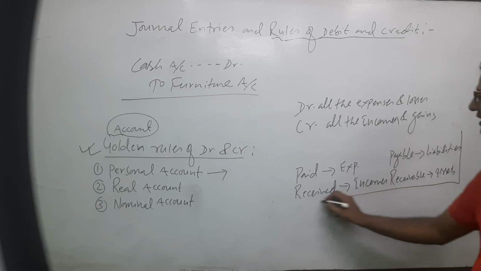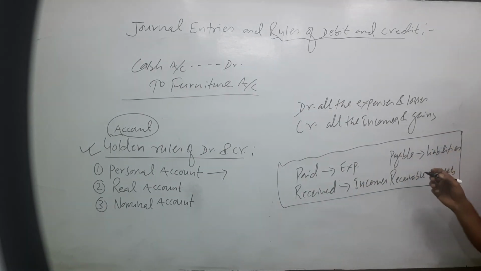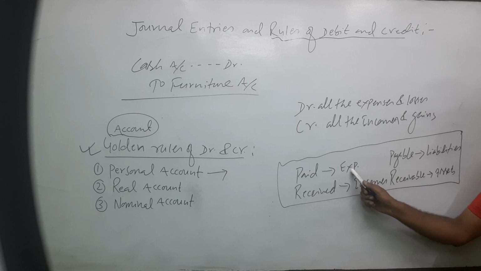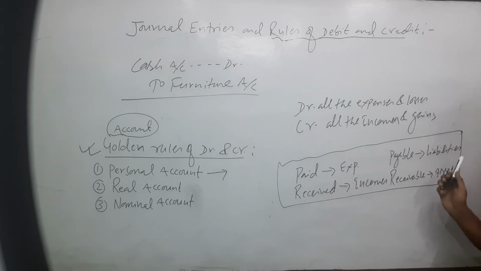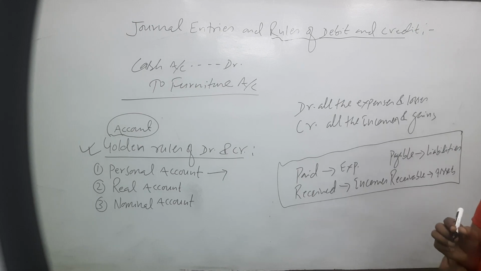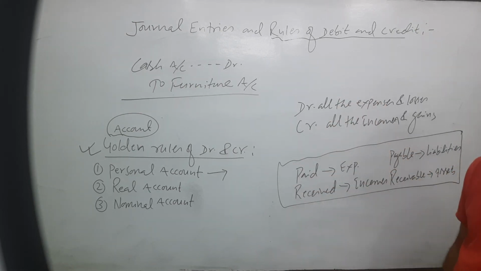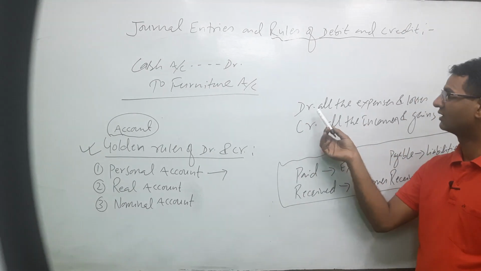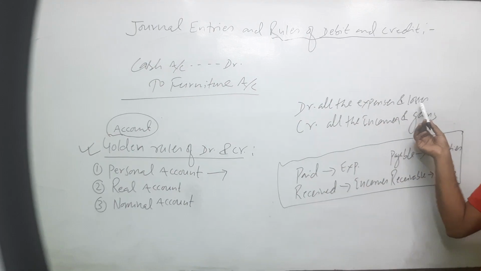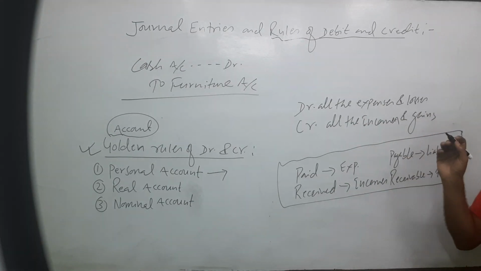Very important thing is that you have to understand, you have to read, you have to listen, you have to watch. Paid are expense, received are the incomes, payable are liabilities and receivable are assets. On the basis of these things, we have to make different entries. So the rule of nominal account is debit all the expenses and losses and credit all the incomes and gains.